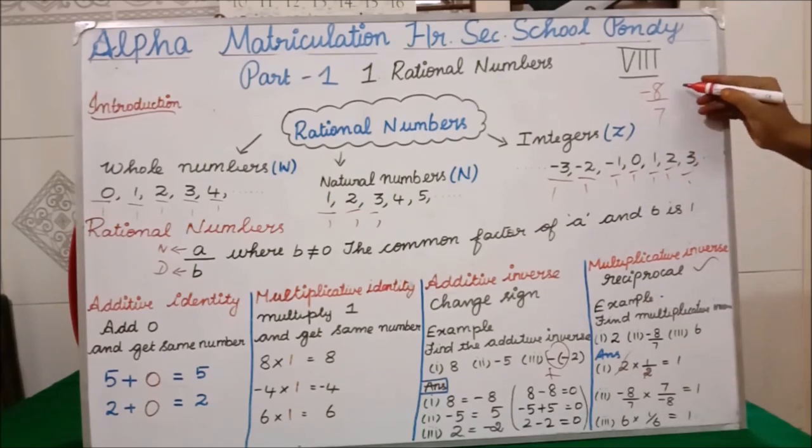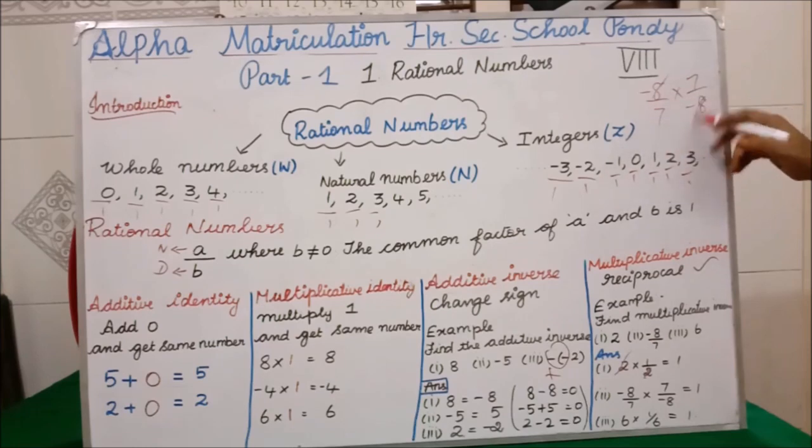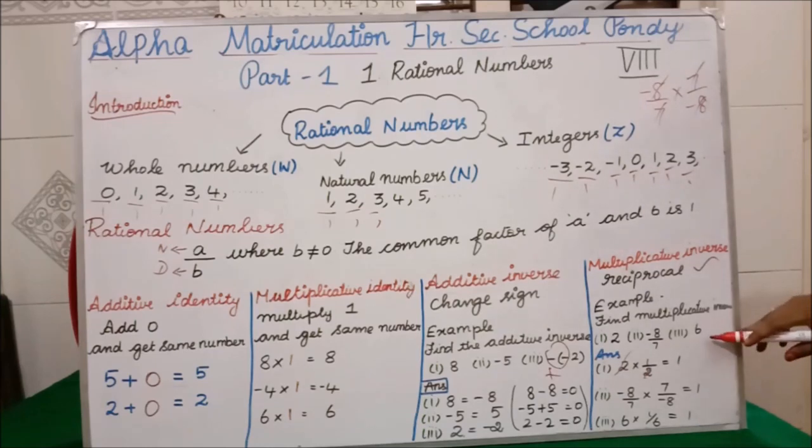So what? The 7 will go up. Similarly, this 8, minus 8, will come down. Isn't it? So if you cancel, this 8 will go off, this 7 will go off. What will be your answer? 1. Clear? Similarly, the last question, 6.